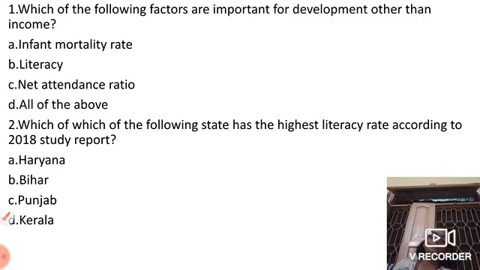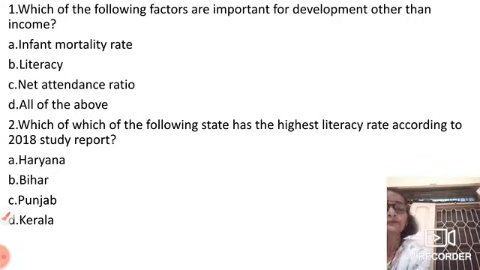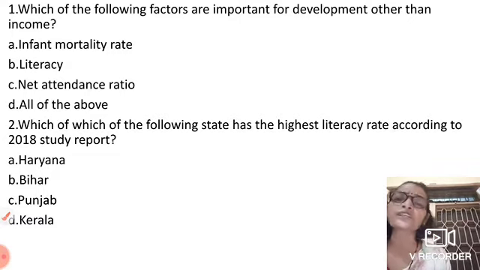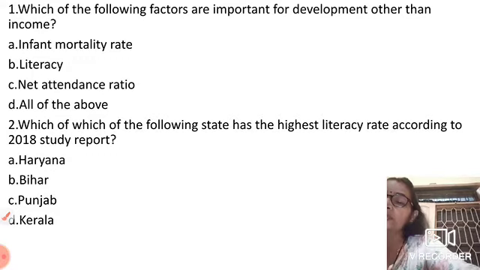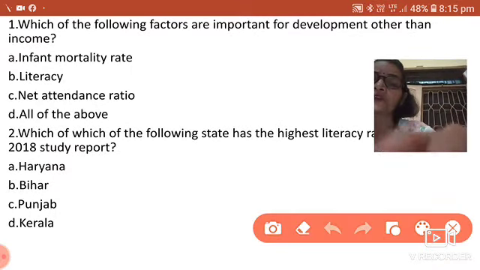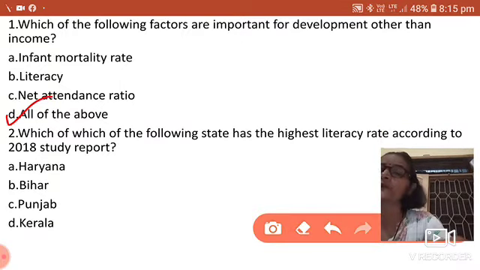On the basis of this table, we had a lot of questions. Which of the following factors are important for development other than income? Infant mortality rate, literacy rate, or net attendance ratio? All of them. It's very easy. It is a very direct question, asking which of the other factors we talk about in development. These are the factors we talk about. So the answer will be all of the above.